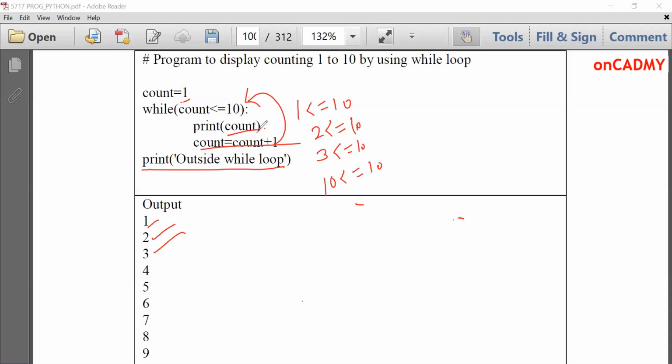It will print 10. And after that, count will be augmented. 11 less than equal to 10. Now it will become false. When this condition becomes false, then control will come out of the while loop and it will print outside while loop. It will print this statement.